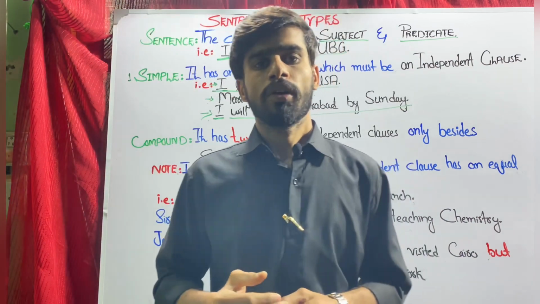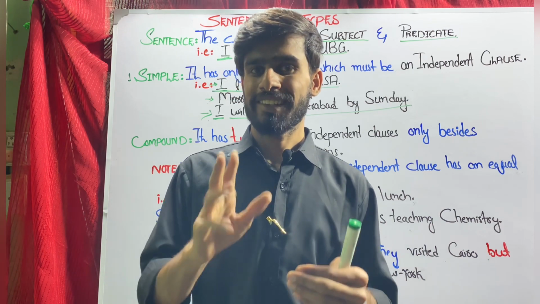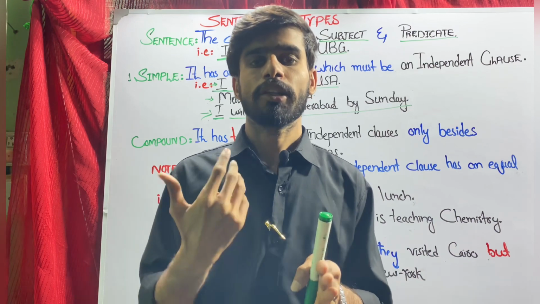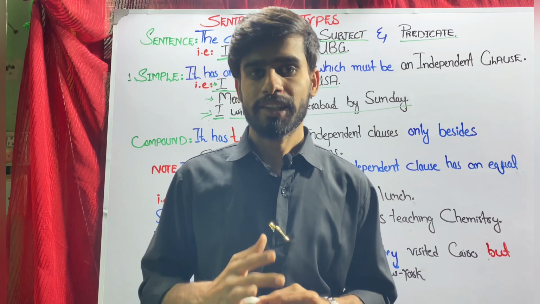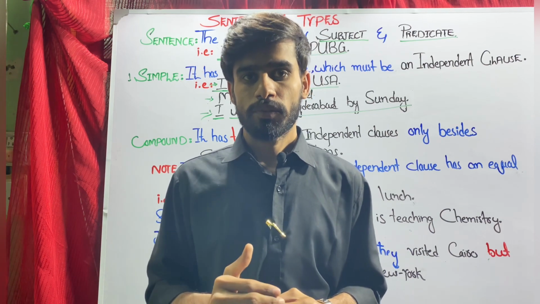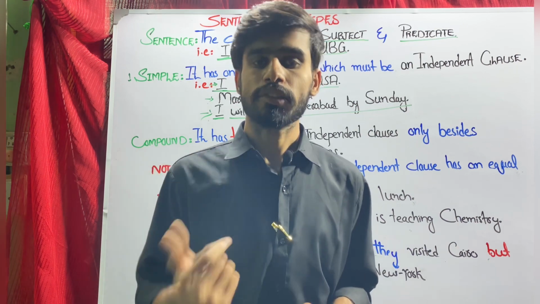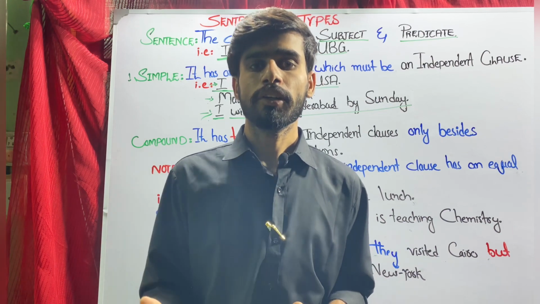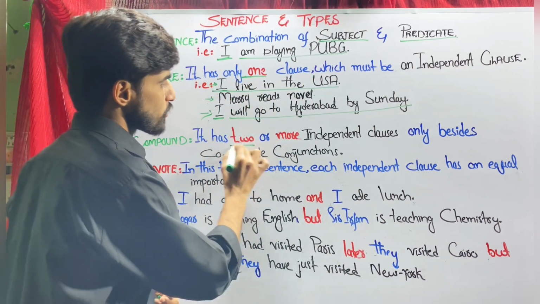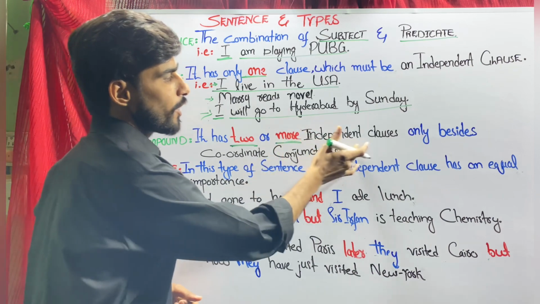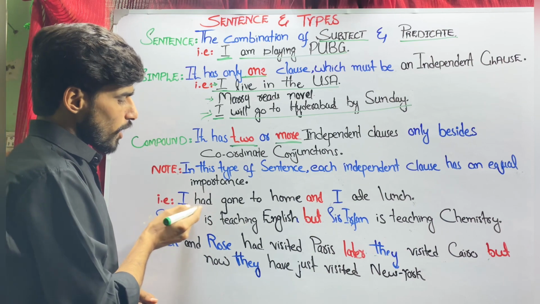We will discuss compound sentences. Compound is said to consist of only two independent clauses, but this is not a correct definition. The whole definition of a compound sentence is: it consists of two or more than two independent clauses joined by a coordinating conjunction. How? Let's see. For example, here you can see, I had gone home.